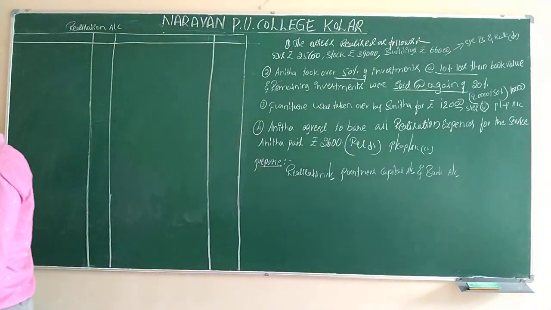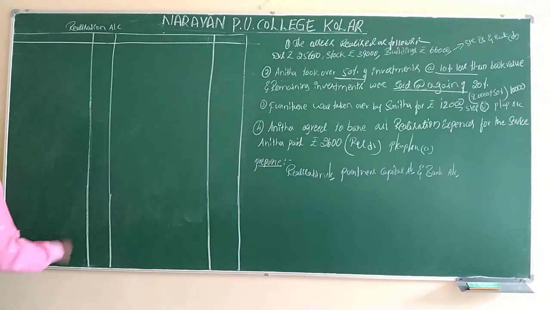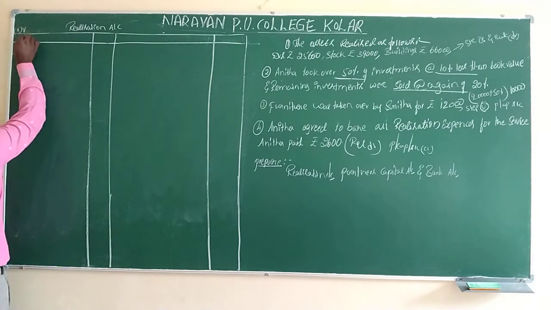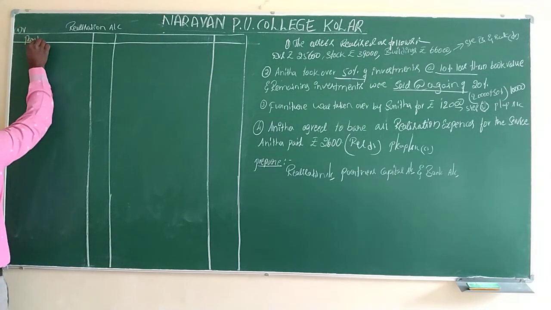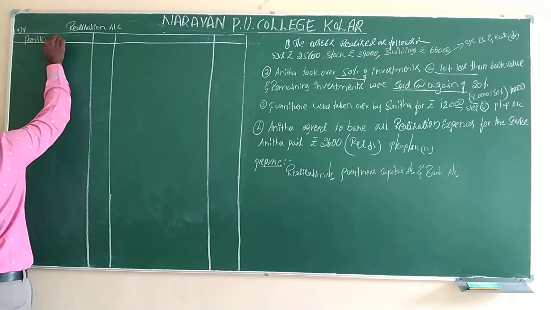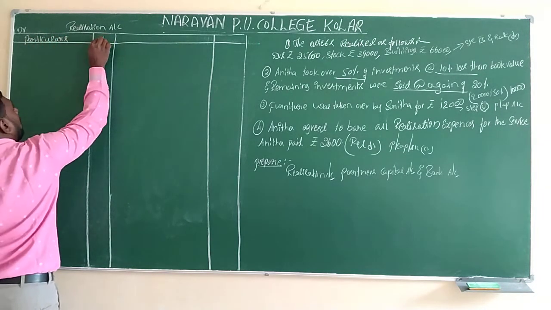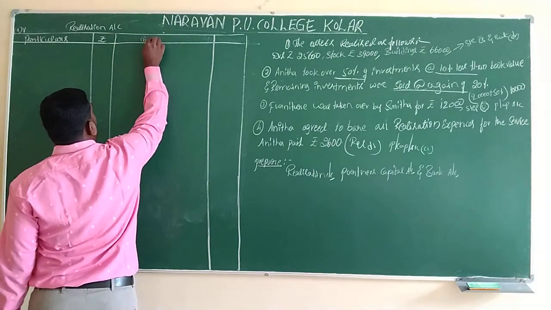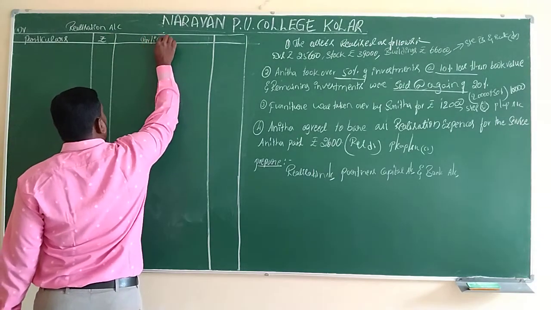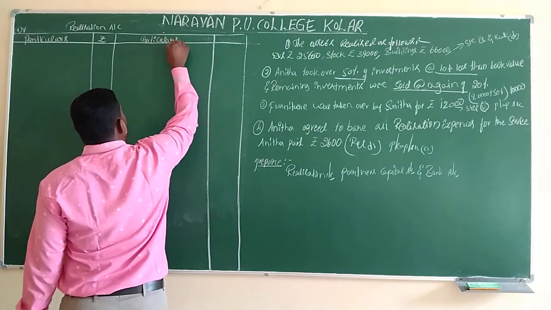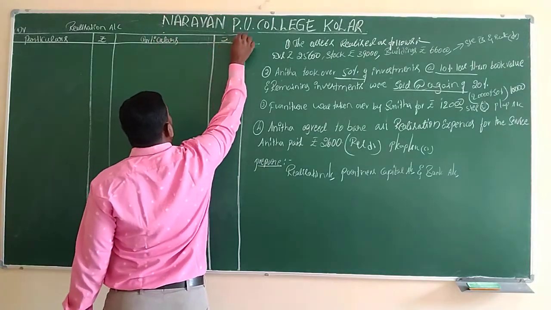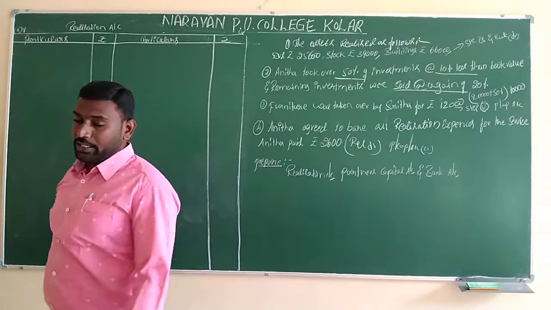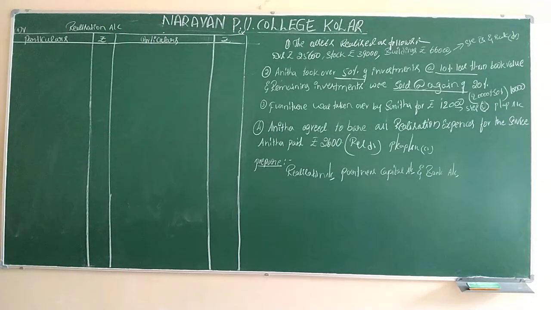First we have to fulfill the conditions that are given. Debit side particulars, amount; credit side again particulars, amount. Debit and credit we have to write compulsorily like this. We have to draw the columns for the realization account.